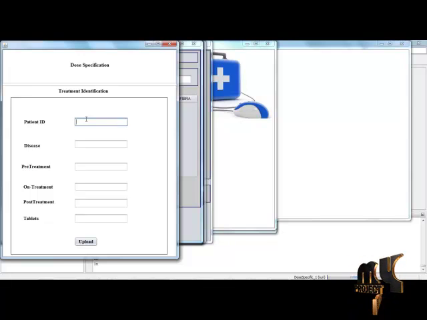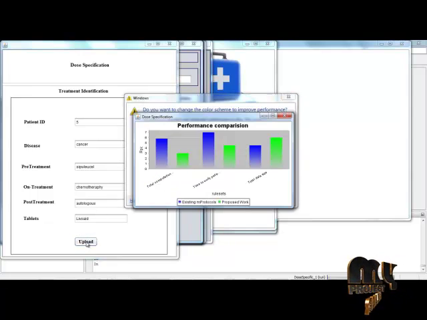Based on our symptoms, we can get the ID. Give the patient ID and their disease, and their pre-treatment for the corresponding ID-based patient and their disease. Click on treatment, post treatment, and then the corresponding tablets. Click upload.